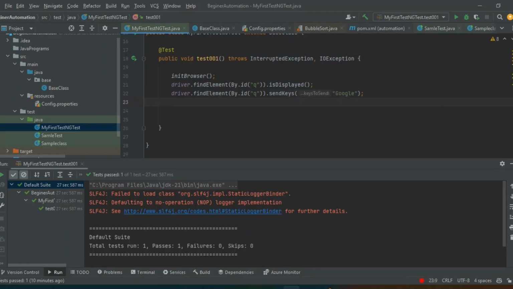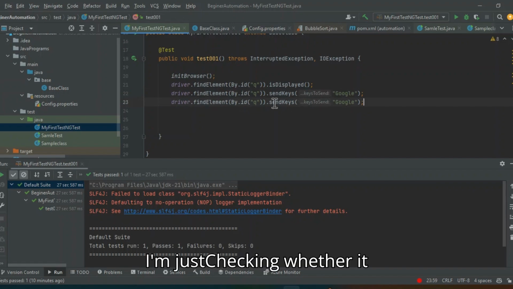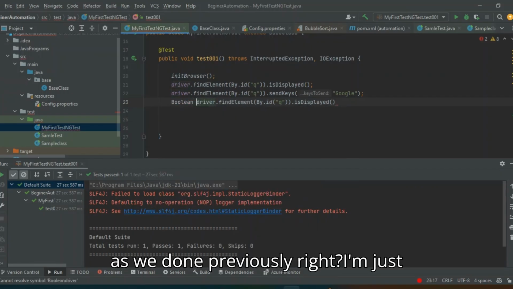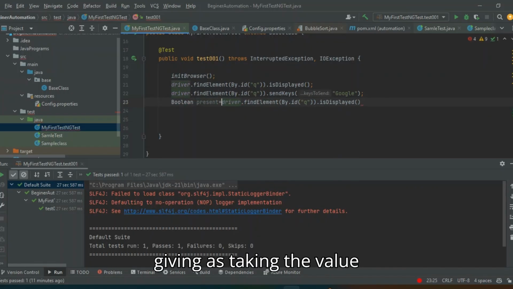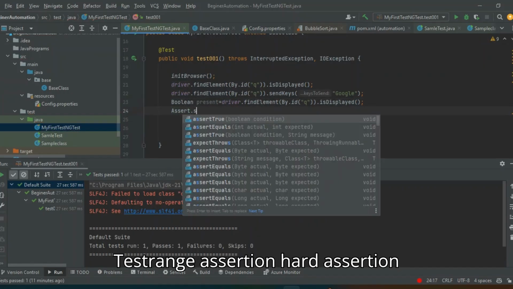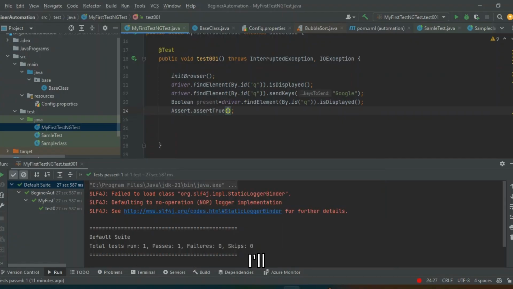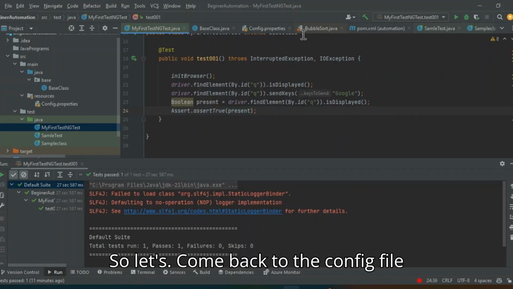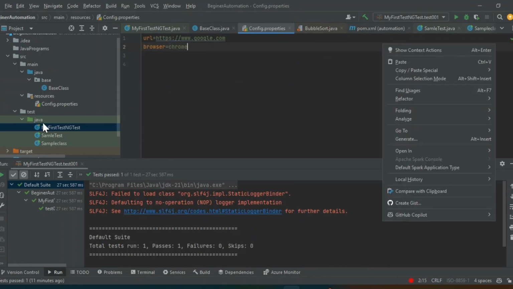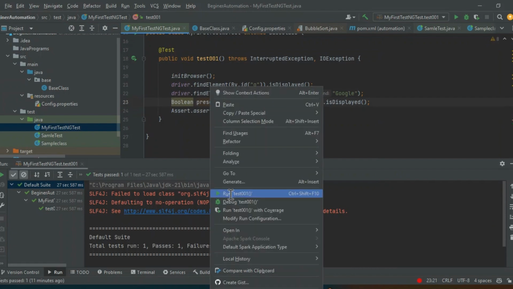Then after that, I'm just checking whether it is displayed or not, as we did previously, right? I'm just taking the value into a boolean value. Then I'll use TestNG assertion, hard assertion. I'll check the presence as well. So let's come back to the config file and make it Chrome only. Then try to run it from the test file.